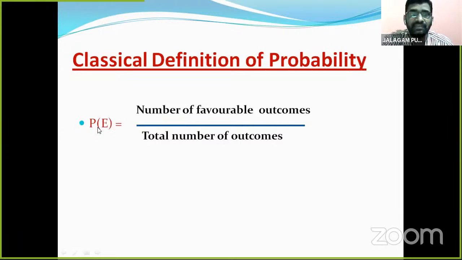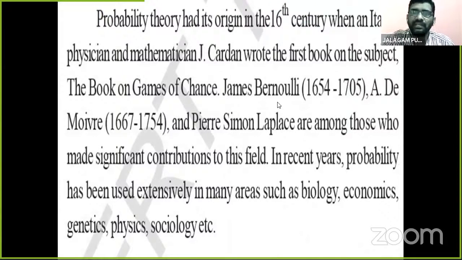Probability of an event, P of an event. E means event here. P of E is equal to the number of favorable outcomes divided by the total number of possible outcomes. This is the classical definition. Please note down this formula, children. And now I will try to give more information about the history of probability, children.